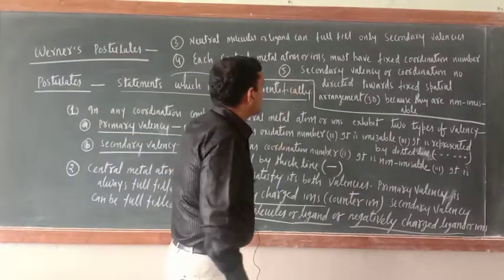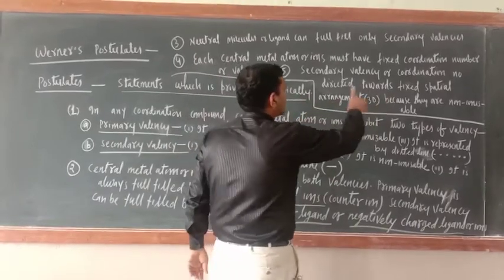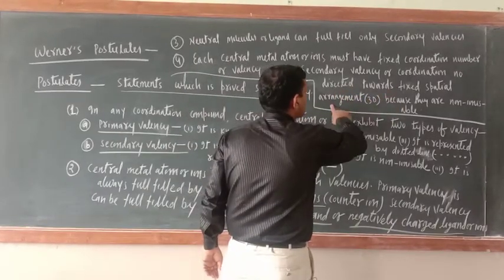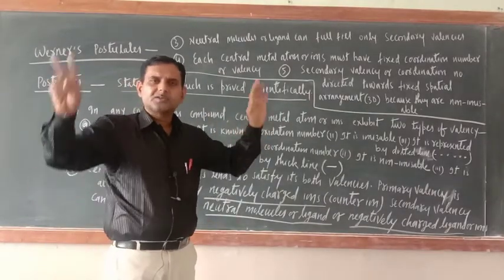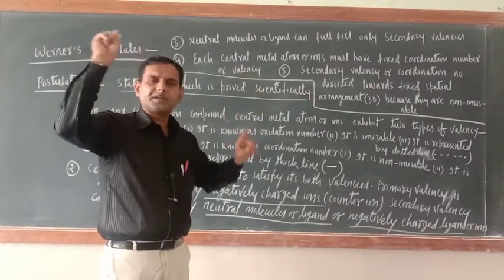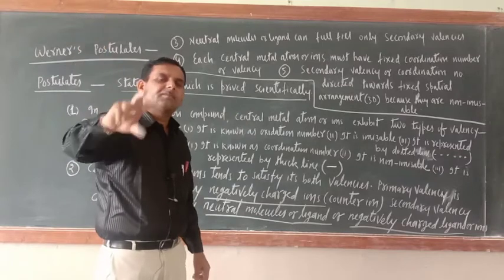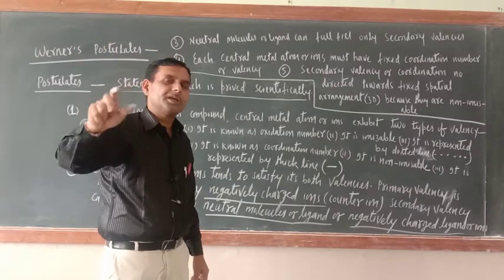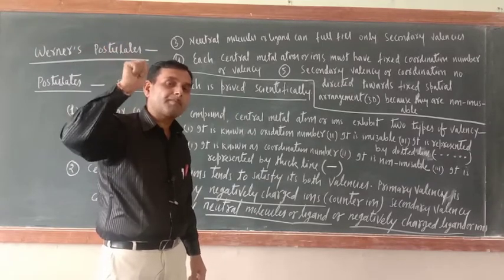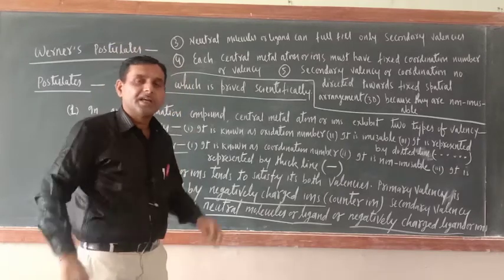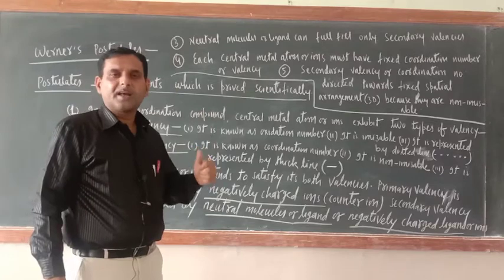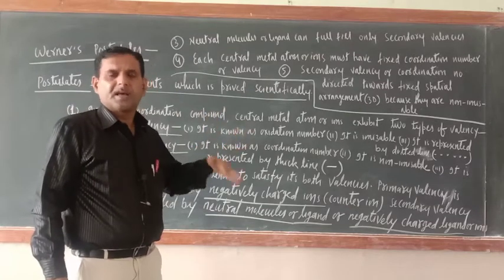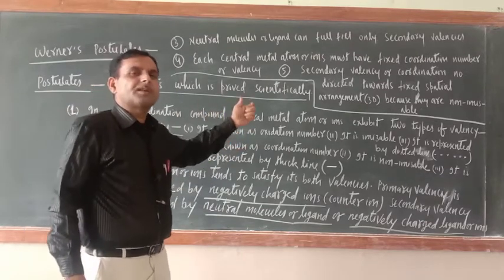Next point: secondary valency or coordination number is directed toward a fixed spatial arrangement. Means secondary valency is non-ionizable, so it will direct toward a fixed geometry in 3D. That is because of secondary valency only, a coordination compound acquires a particular shape in 3D like tetrahedral, octahedral, square planar, pentagonal pyramidal, whatever it is.